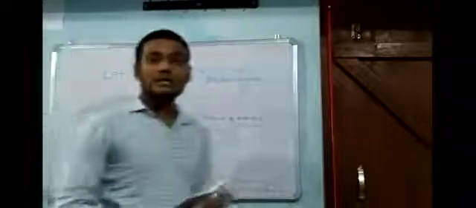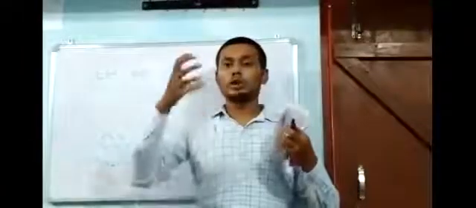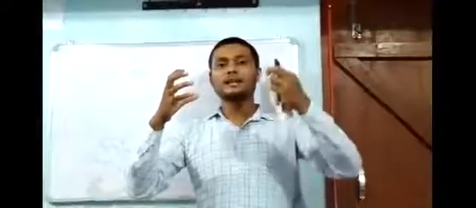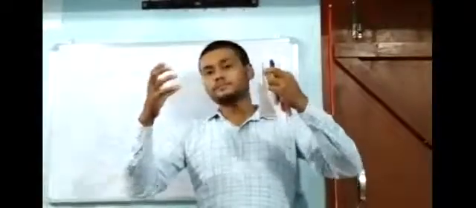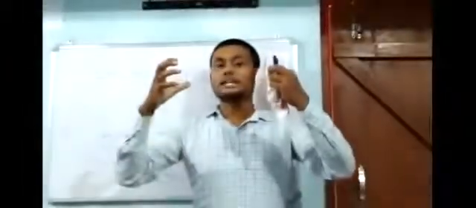At the time of collision, when two objects collide, one object applies a force on the other, and the other applies a force on the first, but in the opposite direction.